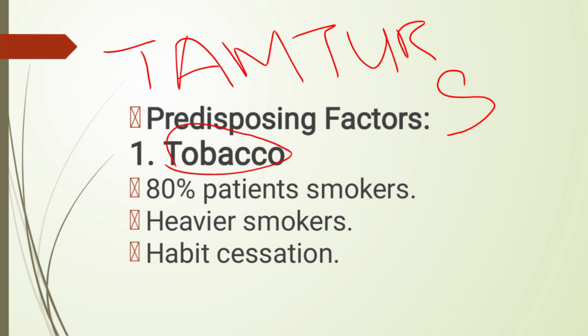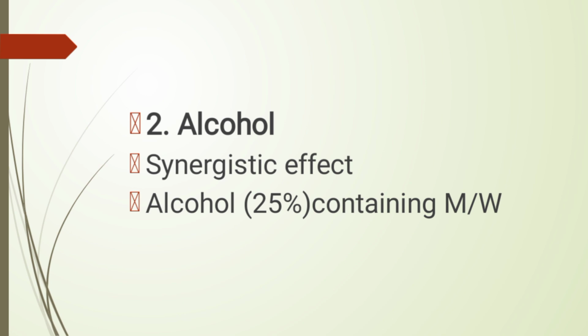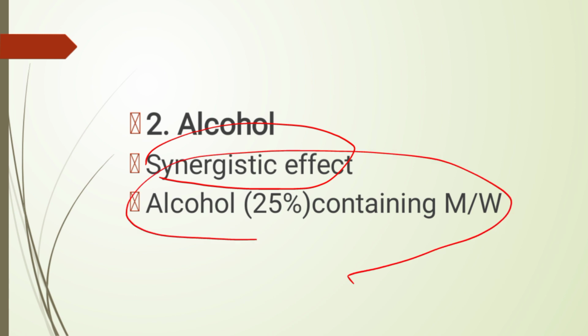Tobacco: 80% of smokers or heavy smokers have leukoplakia, but it can be stopped when they give up the habit. Leukoplakia cannot be scraped off, but it can resolve when the causative agent is removed. Now alcohol. Alcohol has a synergistic effect. Synergistic effect means that when it is combined with any other product, it can cause leukoplakia. 25% of mouthwashes containing alcohol will cause leukoplakia.